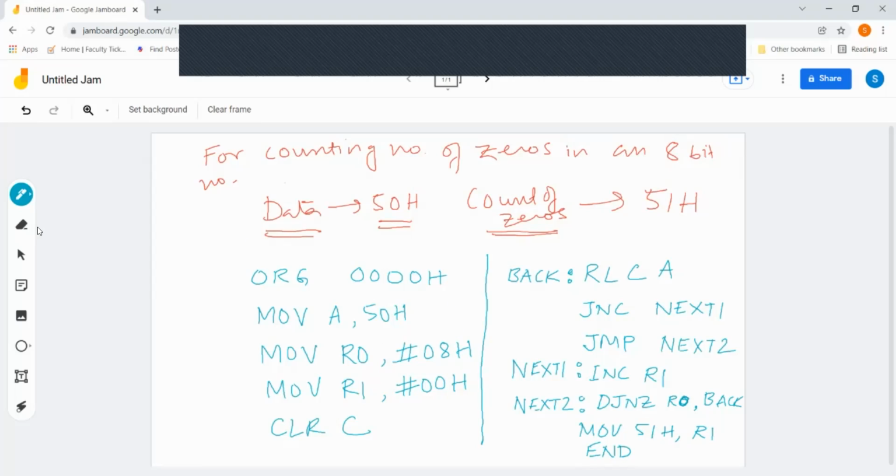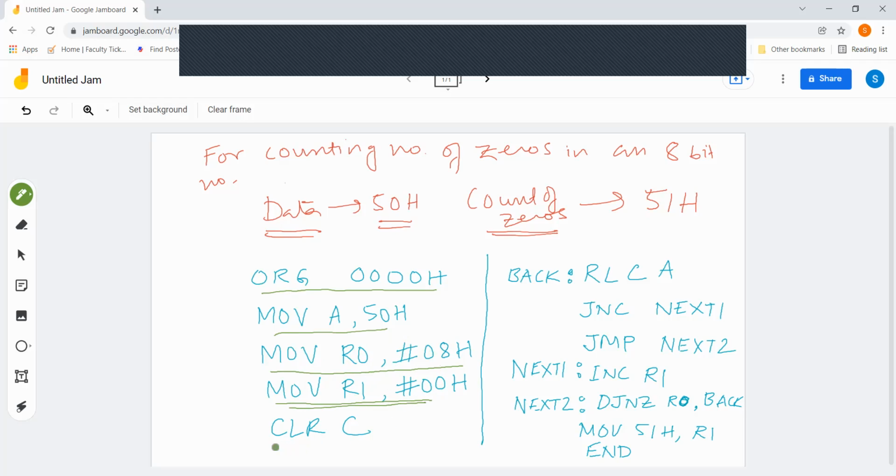Now let us understand what is happening over here. Up to here we have seen, we have started with the origin location, that is where the program is starting. Then at 50, whatever data is there, we are putting in the accumulator. R0 is the register which we will be using for storing how many bits we are going to count. We are going to count for 8 bits, so it is initialized to 8. Then the R1 register is going to store the count of number of zeros, so initially it is 0.